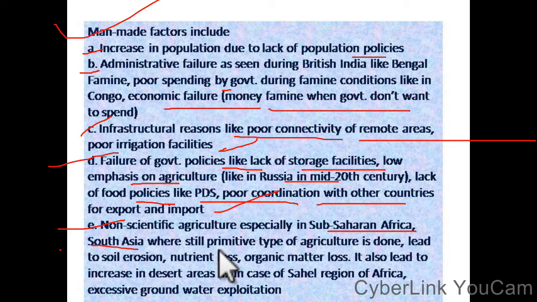Especially in sub-Saharan Africa and South Asia, primitive agriculture is still practiced, leading to soil erosion and nutrient loss or organic matter loss. It also leads to increased desert area, as in the Sahara region of Africa, and excessive groundwater exploitation.